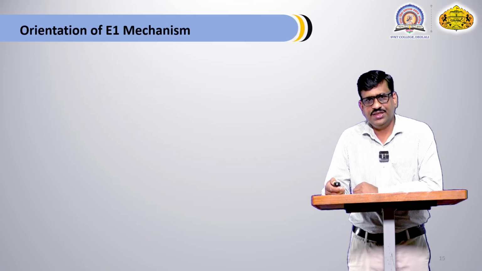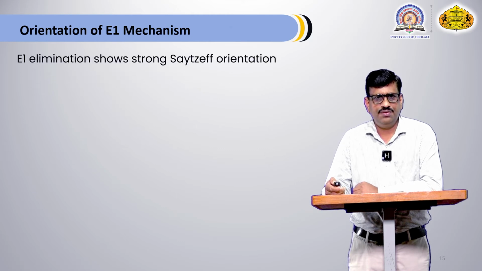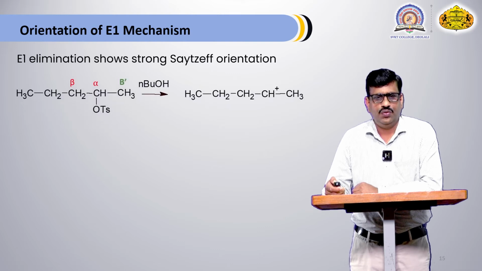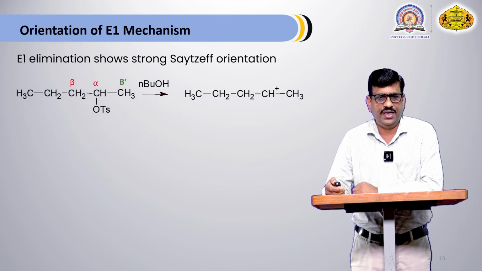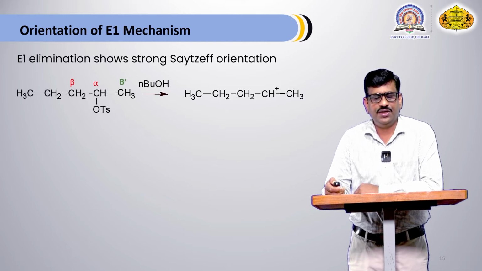Now, orientation of E1 mechanism. E1 elimination shows strong Saytzeff orientation. We have already discussed the Saytzeff rule as well as the Hofmann rule. In an elimination reaction, the more substituted product is obtained as the major product, and that is called the Saytzeff rule. In this case, two types of beta hydrogen atoms are present, beta hydrogen and beta dash hydrogen. When this